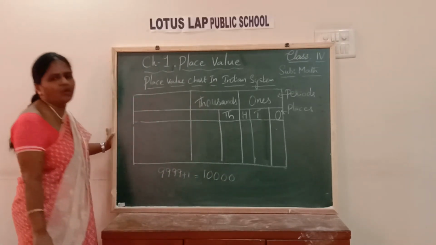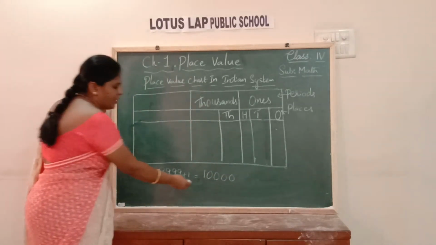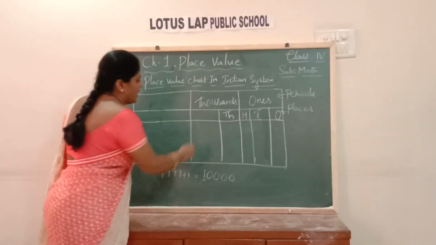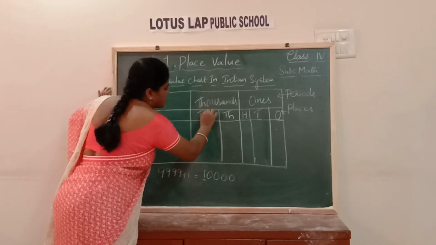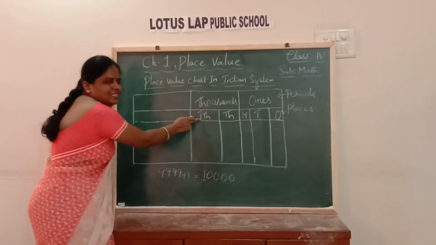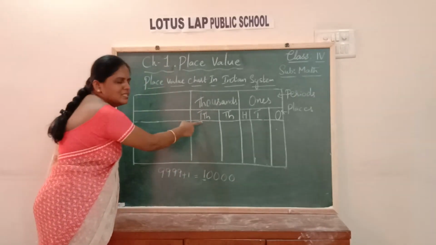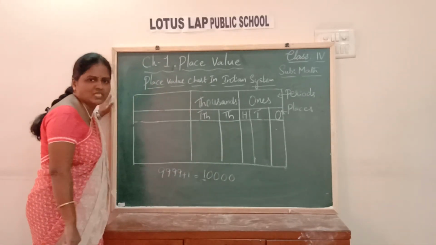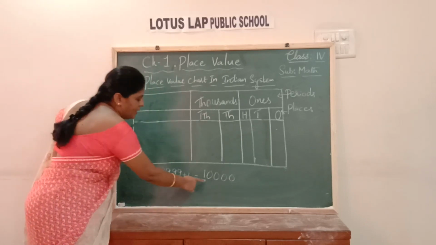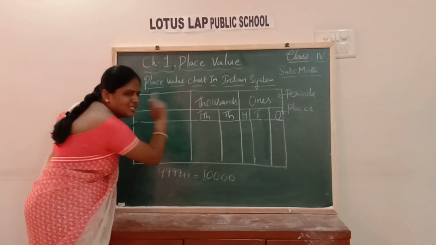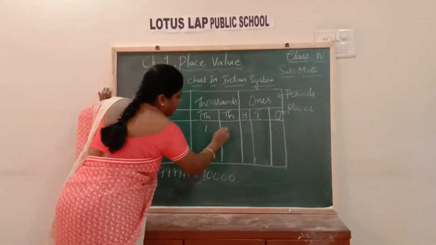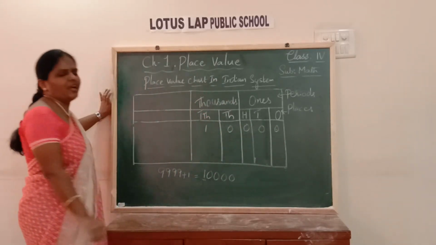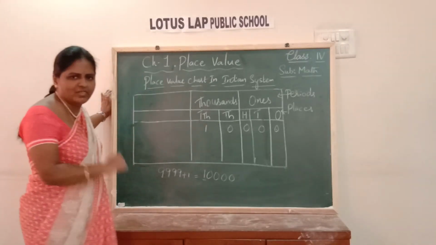So as I said, what is this fifth place called? The fifth place is called 10,000s. So this is thousands and this is 10,000s. 10,000s and thousands are both kept under the thousands period, children. Now let me write this number in the place value chart. See here. It's the first 5-digit number. It's the smallest 5-digit number, children.